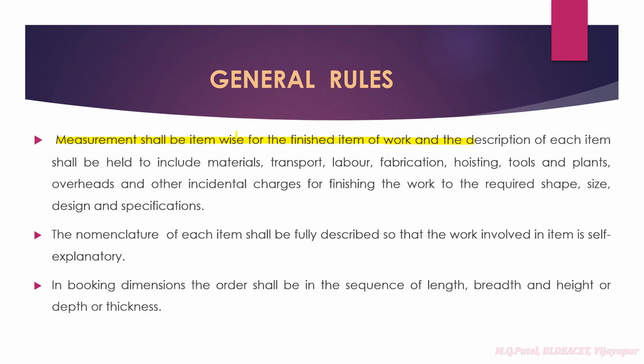So what it says is that whatever measurement we are going to do shall be done item wise, that means excavation separate calculation, bed concrete separate calculation, right? So item wise separate calculation we have to do, and it has to be done for finished item of work. You cannot take a half work, if it is completed, you cannot say that work is complete, right? So from start till end, whatever work has to be done so as to complete that work, all those things have to be taken, right?